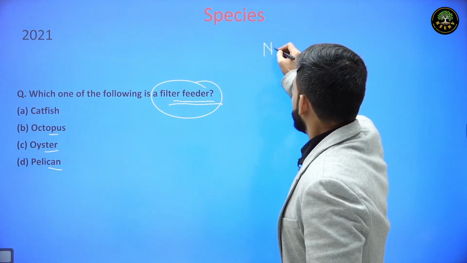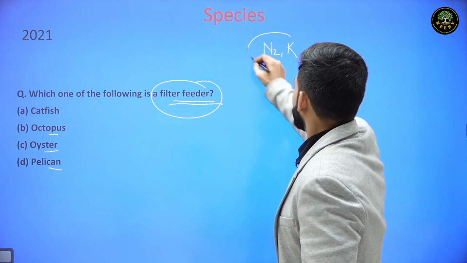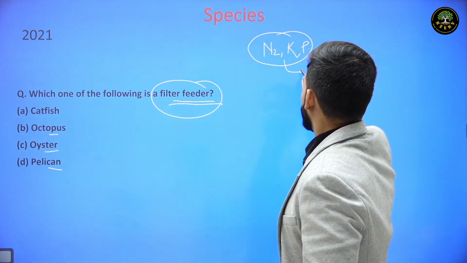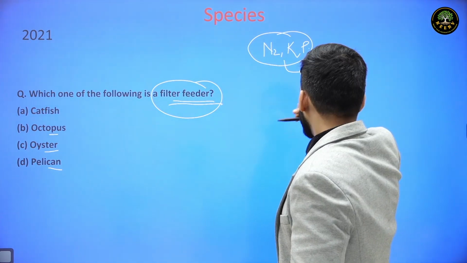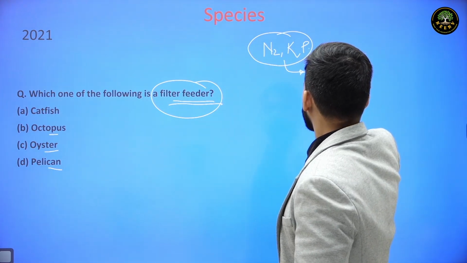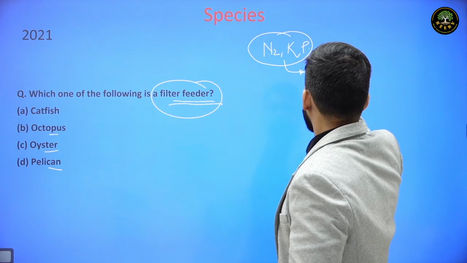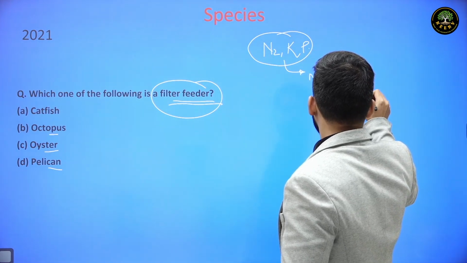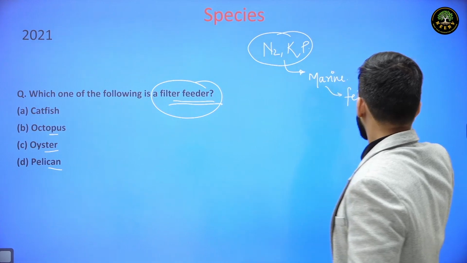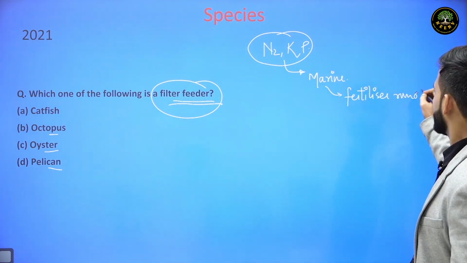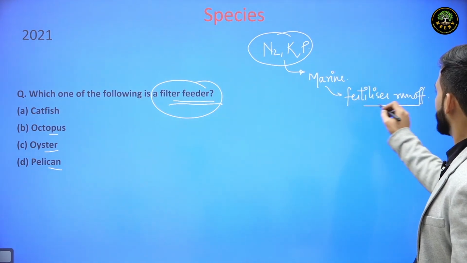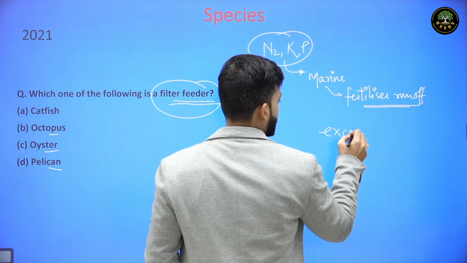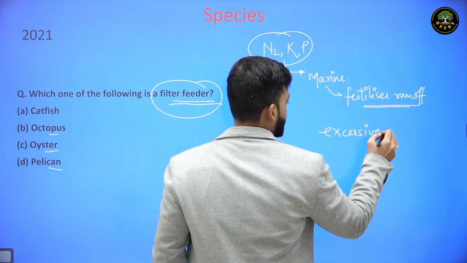For example, nitrogen, phosphorus and potassium are basically added into the marine environment or water body through fertilizer runoff. Because of this, there is excessive nutrient in the water body.